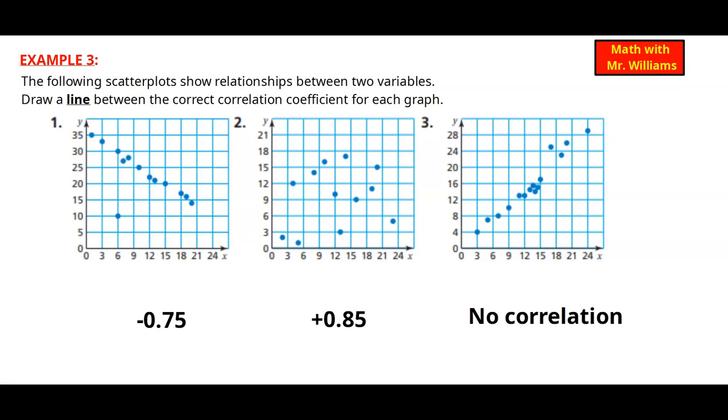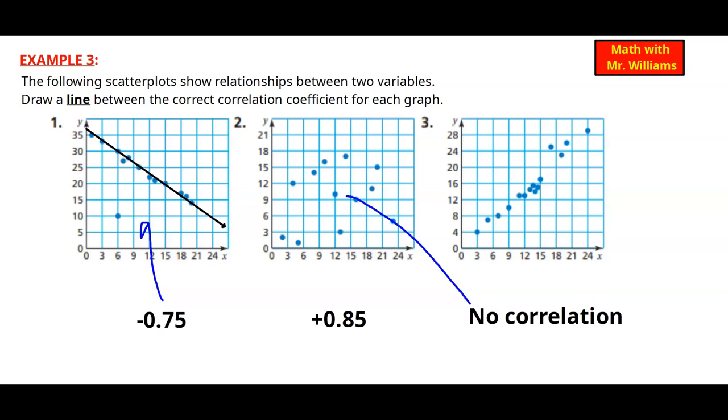It looks like we have a downward trend. If we draw a line through most of the dots, we can see it's going to be a negative correlation. So the only one that's negative down here is this one. So if we go to number 2, I don't know if I can draw a line through that. So I can see that's probably going to be the no correlation.